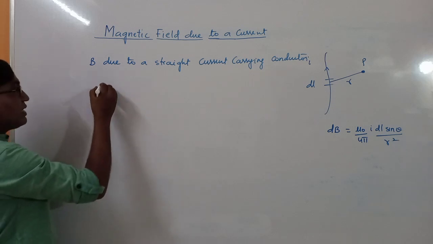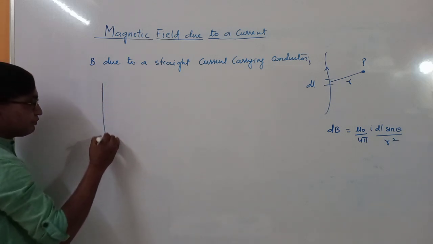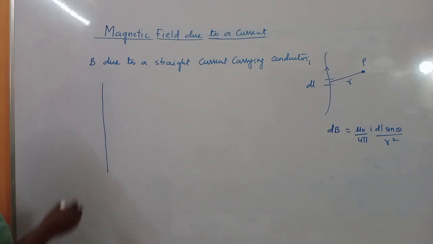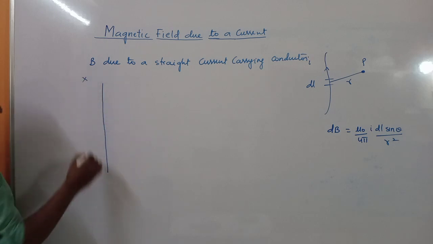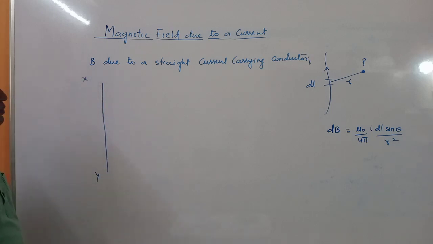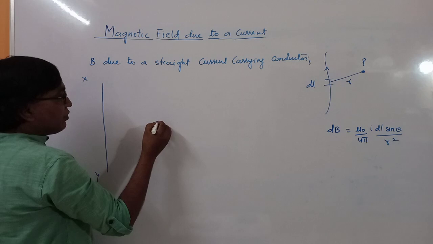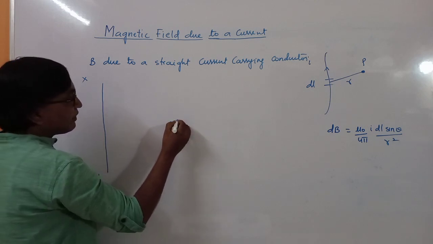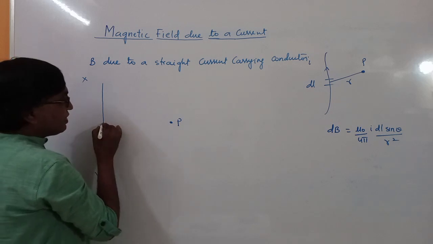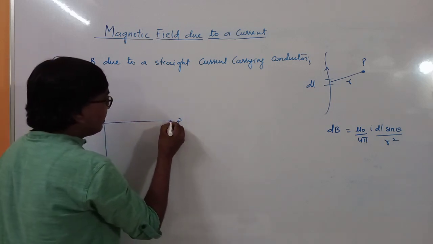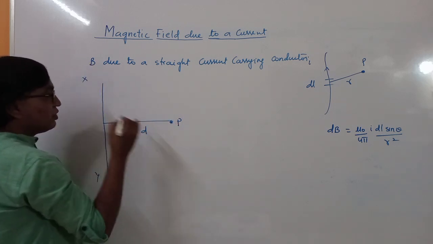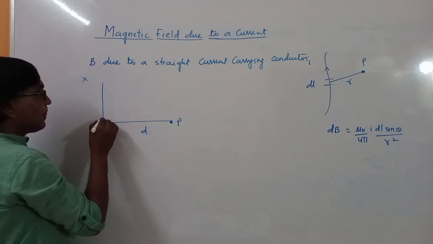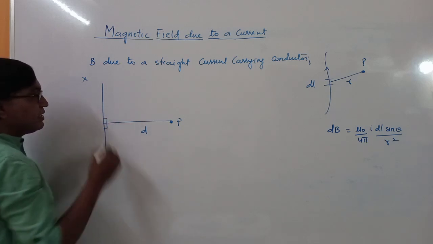Okay, so let us take a conductor. So conductor X, Y. So we want to find out magnetic field due to this conductor at point P, which is at a distance of d from the wire. So this distance is d. So this is perpendicular distance.